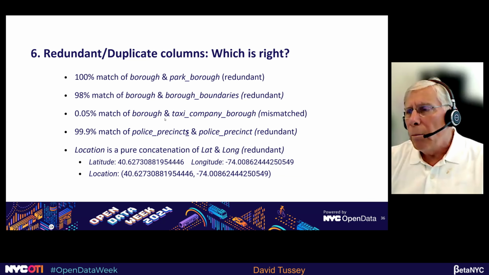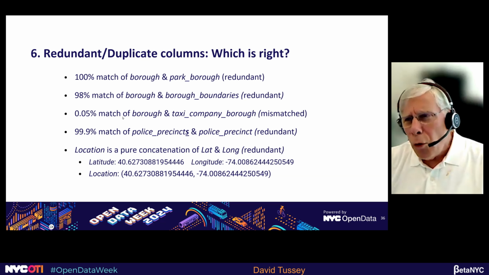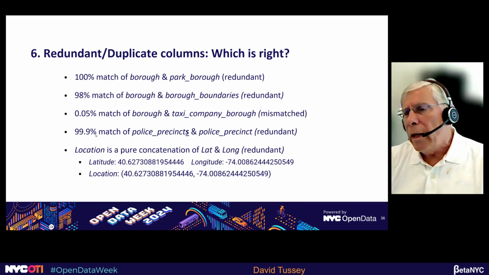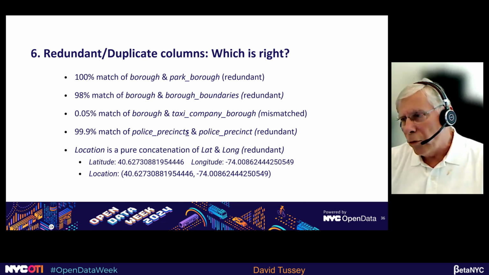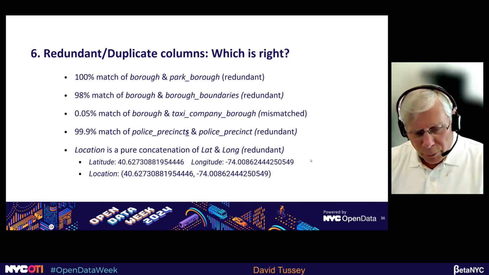Now, there's another Borough field called Taxi Company Borough, and it has almost no matches to the Borough field. So I don't know what's going on there. And 99% of the police precincts and police precinct are redundant. There's also a field called location, and it's a pure concatenation of latitude and longitude, completely redundant. So here's a latitude, here's a longitude, and then here's the location field right next to it in the database. So all they did was concatenate the two values, put a comma in there, and then add parentheses.